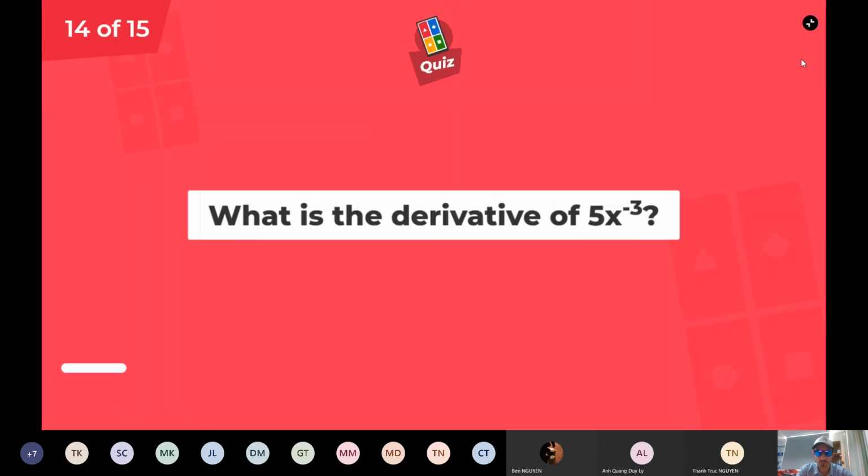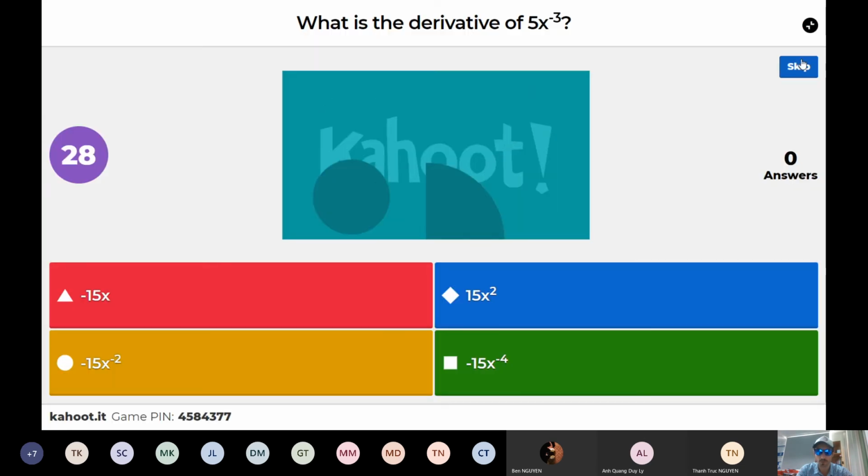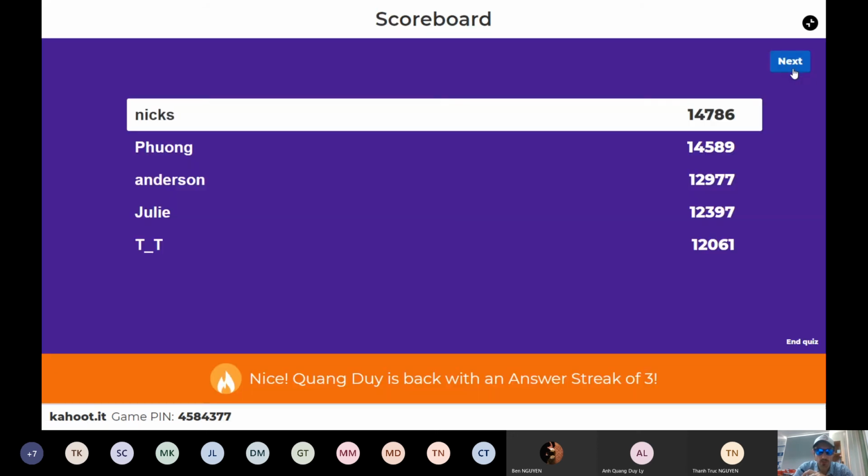No movement on the leaderboard. 14 out of 15. 2 to go. What is the derivative of 5x to the power of negative 3? It would be the green one, wouldn't it? Yep. No movement there. And finally, last question.